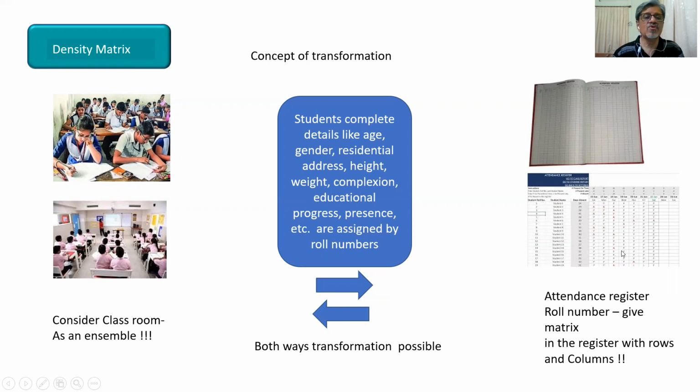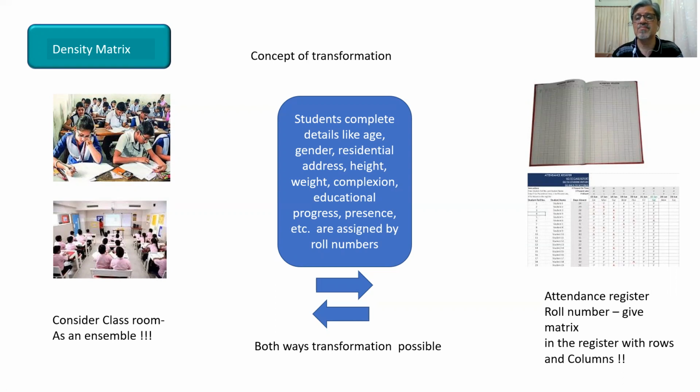Now here, if you want to know a particular student's progress, you know the roll number, you do the reverse transformation, and you get the complete description of the student from the office file. And if you want to know a particular student's roll number, again you perform the transformation. The student is identified by a particular roll number. So assigning a number to a student, like a roll number, for administrative convenience, is one type of transformation. That transformation does not alter anything.